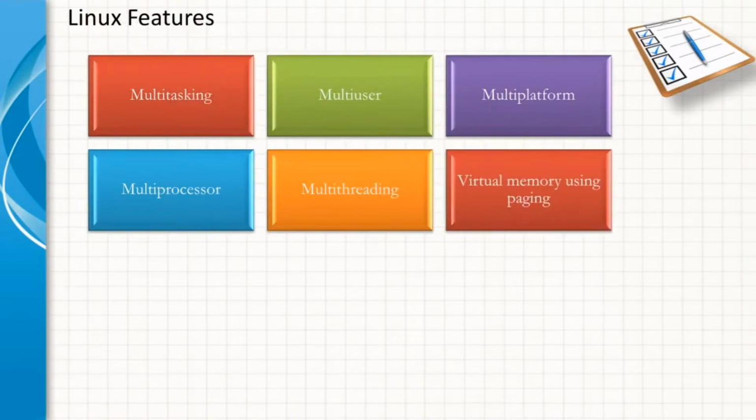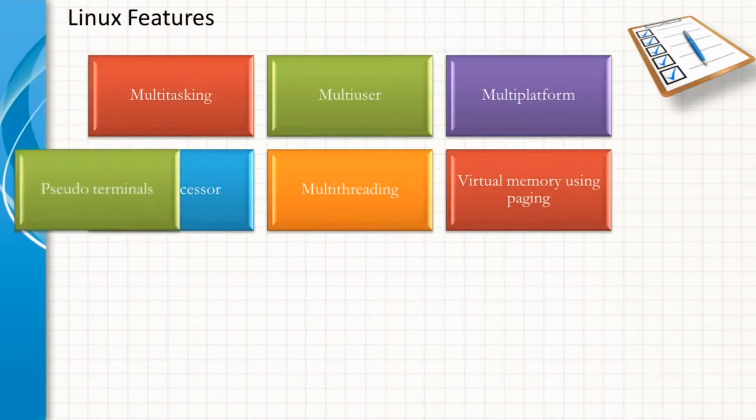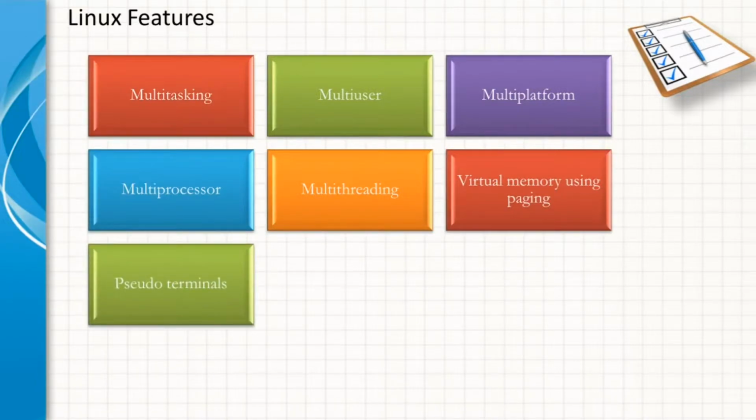It provides virtual memory using paging. Linux uses demand paging to load executable images into the process virtual memory. Whenever a command is executed, the file containing it is opened and its contents are mapped into the process virtual memory. This can be done to a separate partition or a file in the file system as a part of memory management. It also supports pseudo terminals.